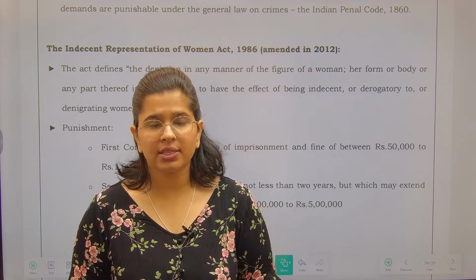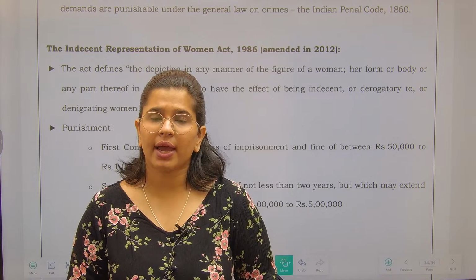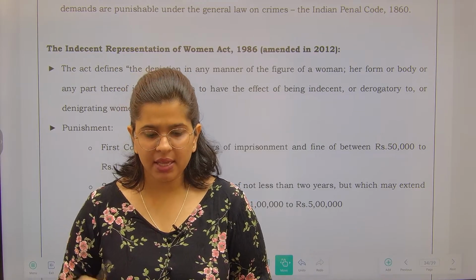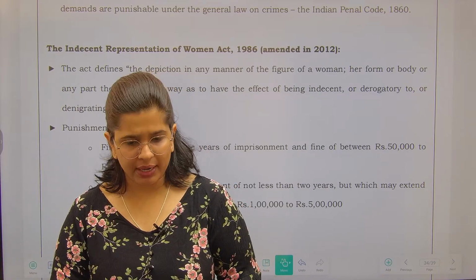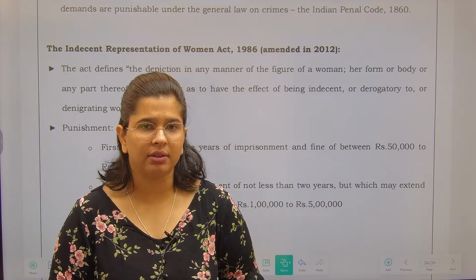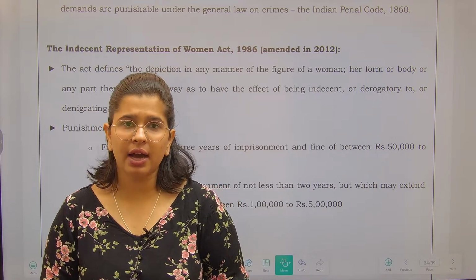In such cases of heinous crimes, the accused will be tried under the Indian Penal Code, the IPC. That means this act defines the punishment for dowry, but if the dowry case is combined with other heinous crimes like murder, then you will be tried under the IPC.